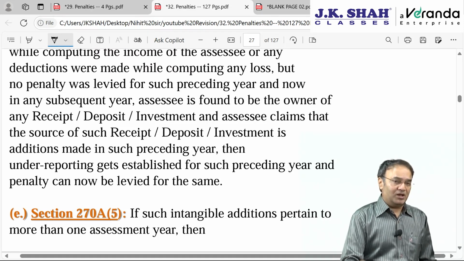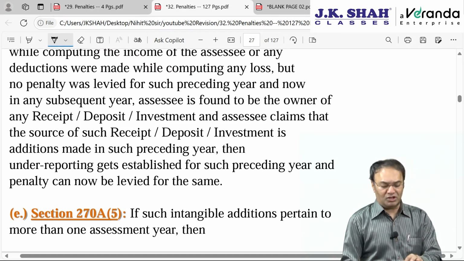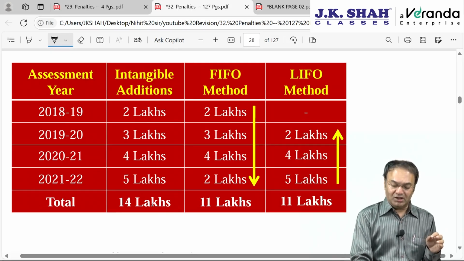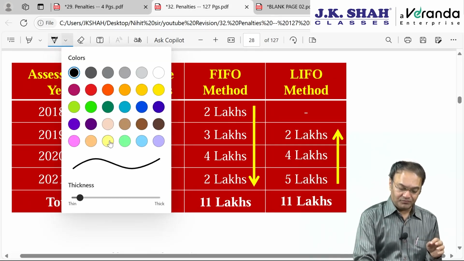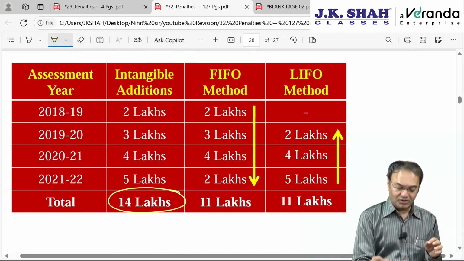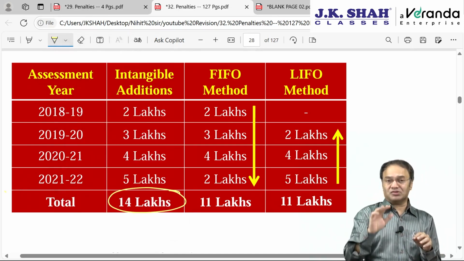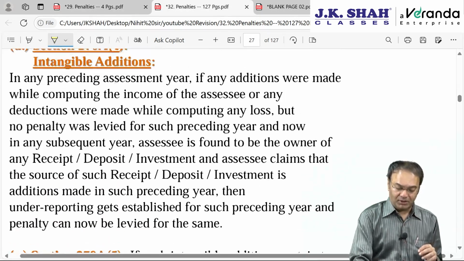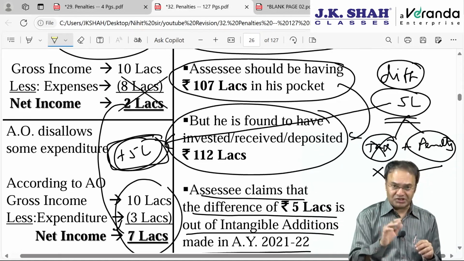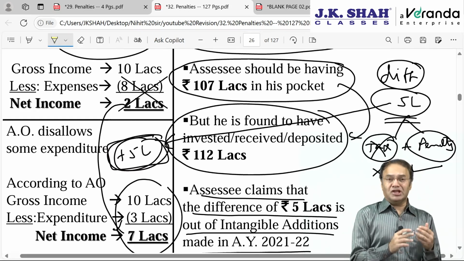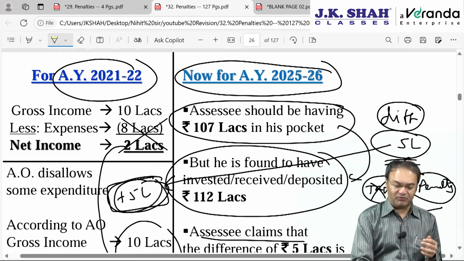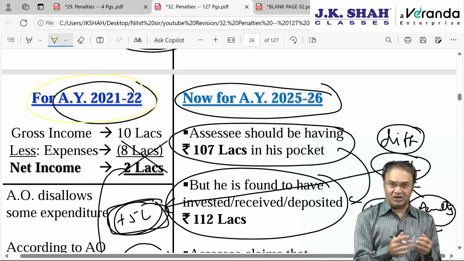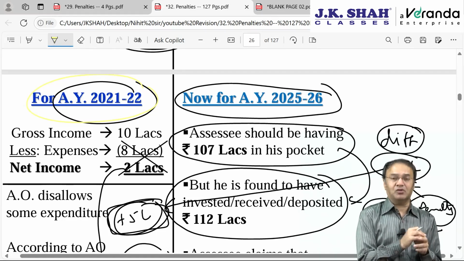However, if such intangible additions pertain to more than one year, then what to do? Supposing the total additions made in the earlier years were 14 lakh rupees. Acha, before we proceed further, just a small thing. In this example, the penalty is a particular percentage of tax. So is it necessary for us to find out which year this 5 lakh is coming from? Is it coming from AY 21-22 or some earlier year or a later year? The answer is yes, it is very imperative for us to find it out.